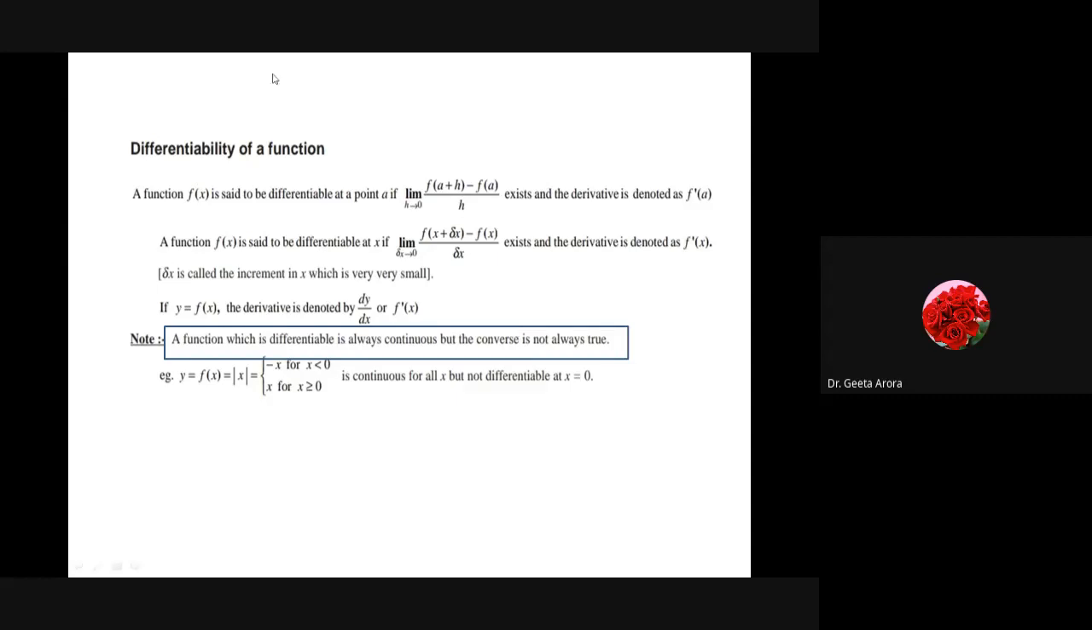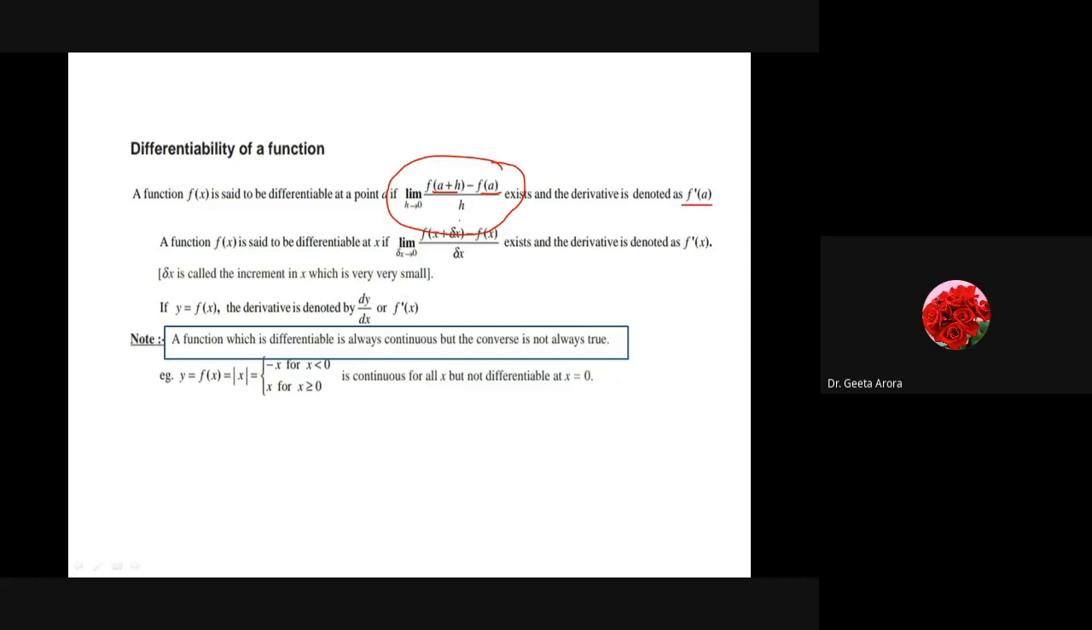Here we are saying a function is said to be differentiable at a point a if, again with the concept of x tends to 0, as we have seen in the concept of limit where we took left hand and right hand limits, limit h tends to 0 of f of a plus h minus f of a by h, if the limit of this whole expression exists, then the function is called differentiable at that particular point, and the derivative is denoted by f dash a. Correct?